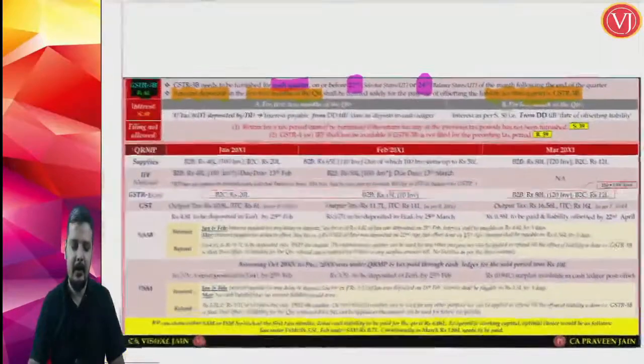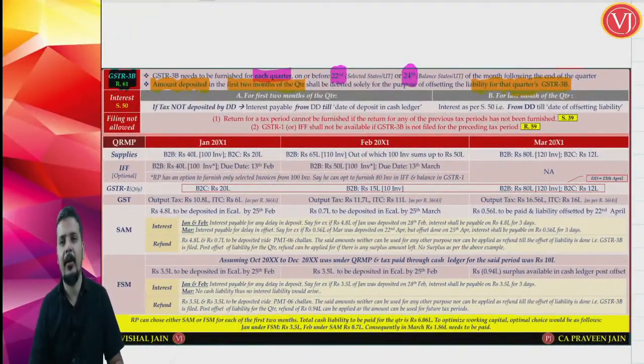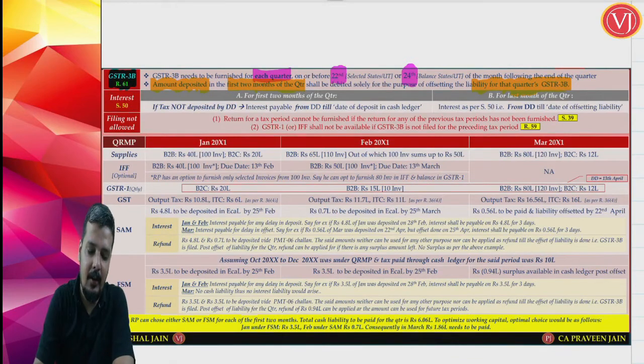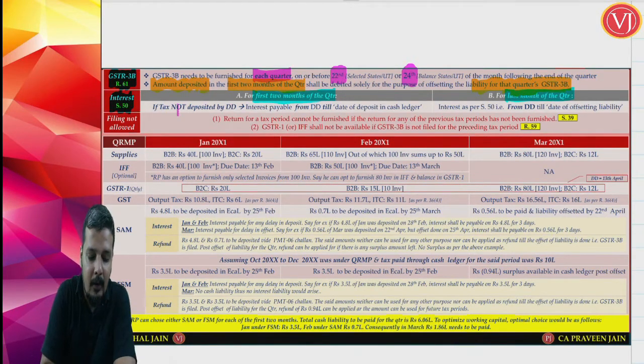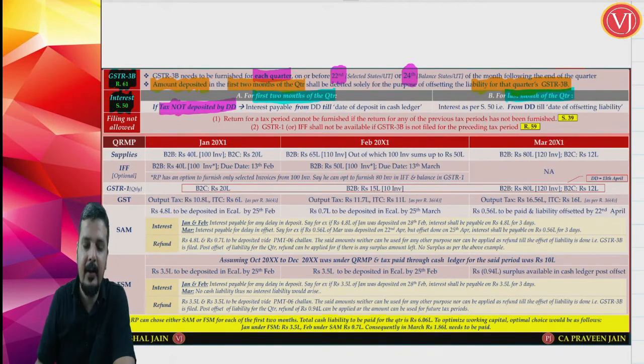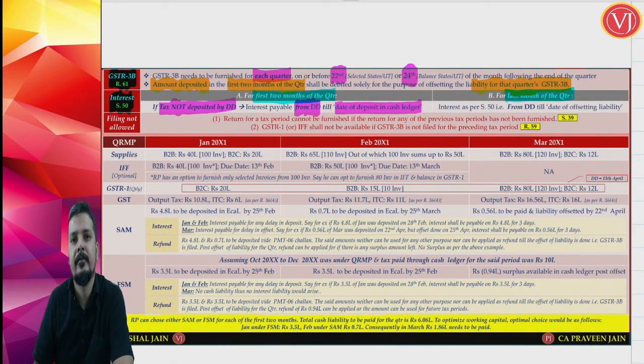Now, let us talk about your interest. When you talk about your interest, which is in terms of section 50, the interest calculation for the first 2 months of the quarter will be different and for the last month of the quarter will be different. For the first 2 months of the quarter, you are making payment, you are depositing the payment by PMT 06. If the amount is not deposited by the due date, then interest is payable from the due date of deposit till the actual date of deposit in the cash ledger.